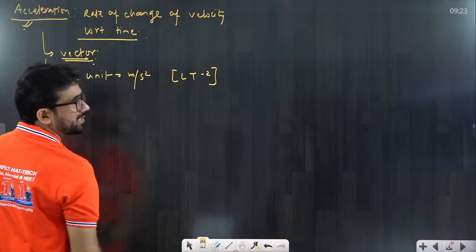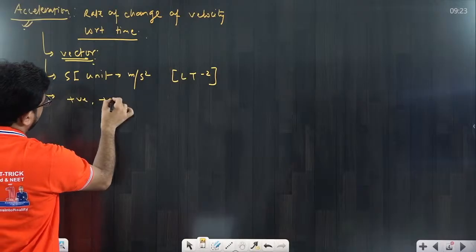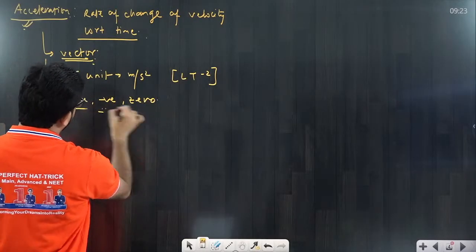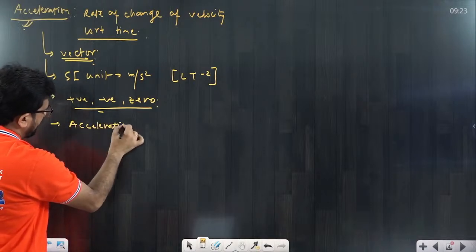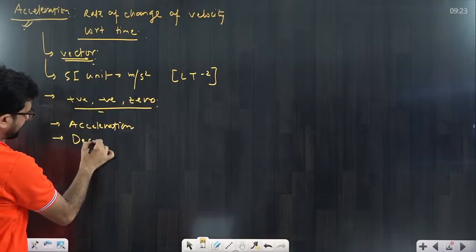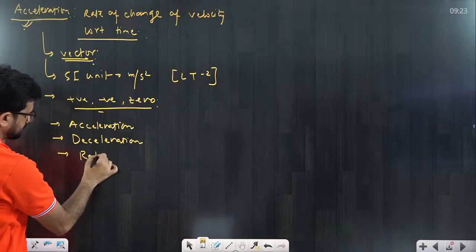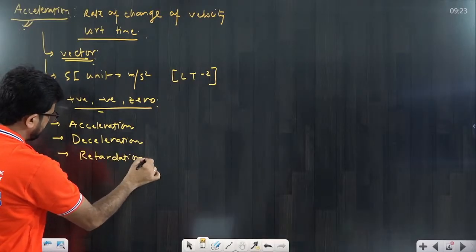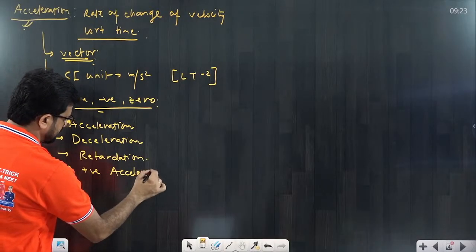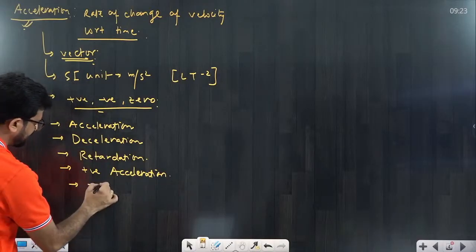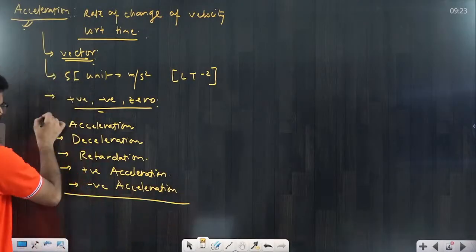Acceleration depends on the change in velocity. That means it can be positive, it can be negative, it can be zero. That's why we define some terms. I will define each and every term. Sometimes we call it acceleration, sometimes deceleration, sometimes retardation, sometimes positive acceleration, sometimes negative acceleration. We use these terms, and that should be very clear to you.